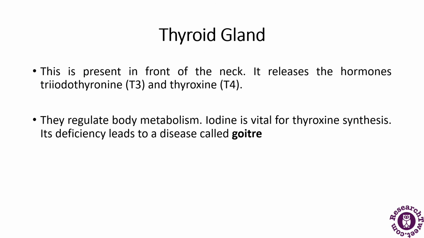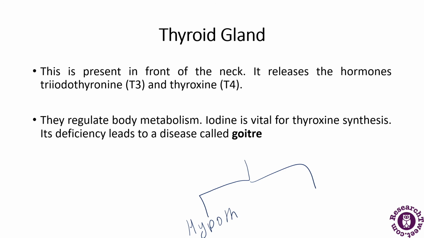Next comes the thyroid gland. So what does this gland do? This gland makes thyroid hormone. It controls your growth and metabolism. If this gland doesn't make enough of the hormone, or if the hormone is not released properly, there may be two conditions.